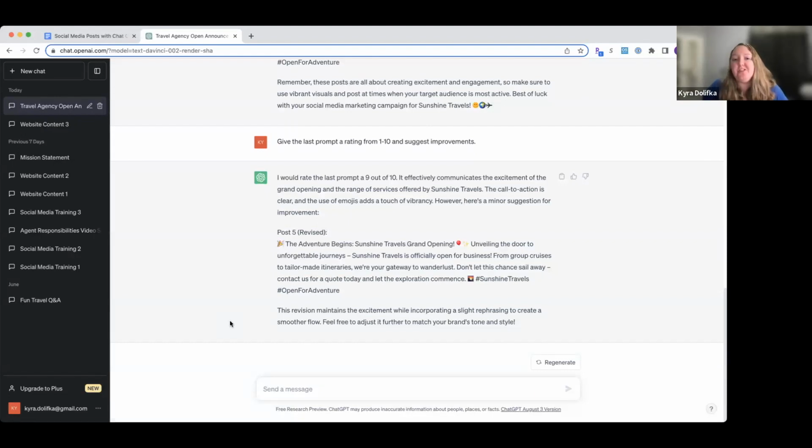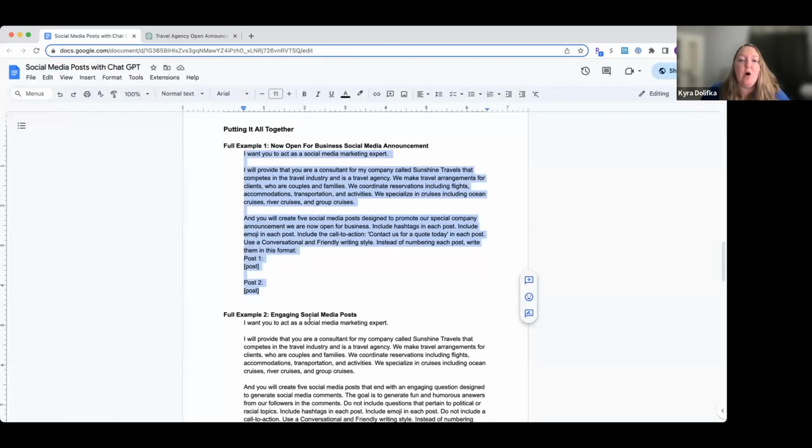I have never personally gotten a 10 out of 10 because there's always something you can do better. Okay. If you get that 10 out of 10, please let me know. That's pretty amazing. But I am very happy to see that it is above 8. Okay. Really above 8 is pretty good number for your prompts. Okay, so that's an example about now open for business.